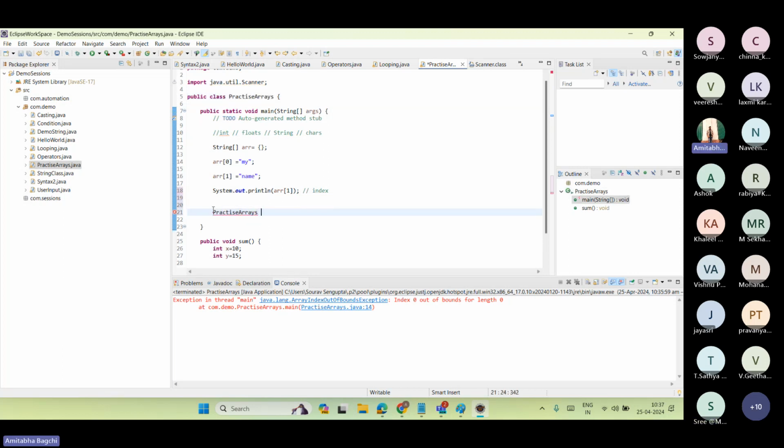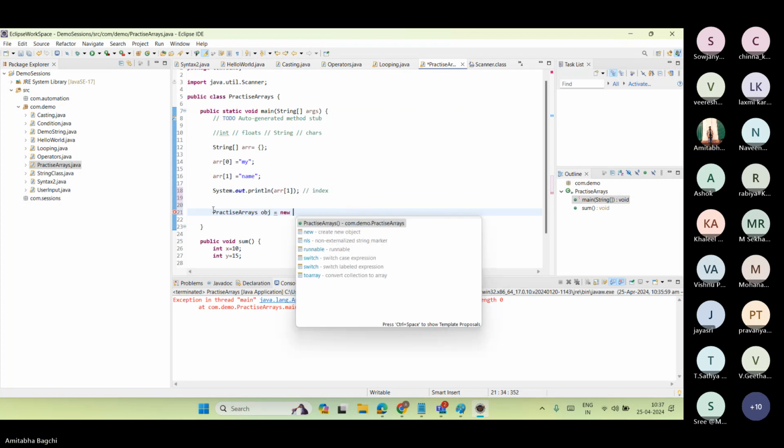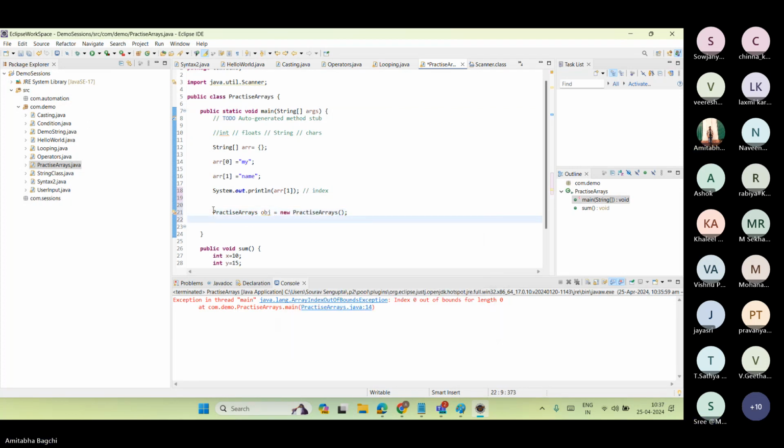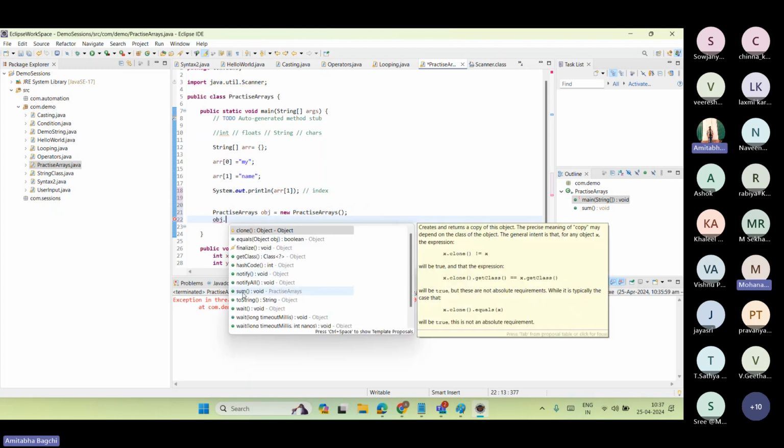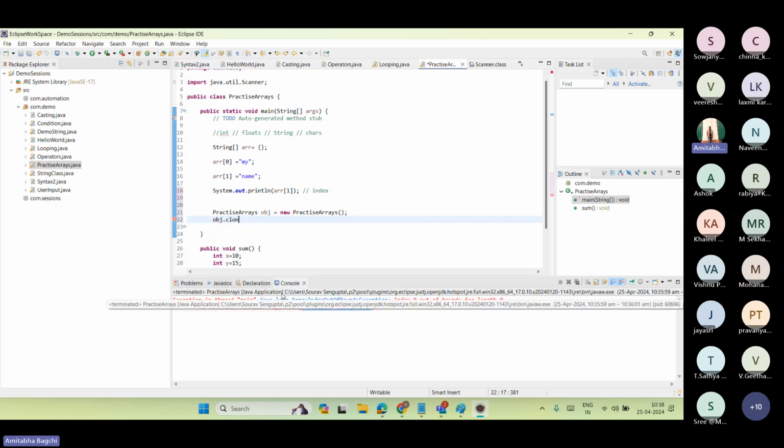Practice arrays obj equals new practice arrays. Now I have created an object for this class, and this class holds this method. Same as Scanner: Scanner was a class, and these were the methods inside it, correct? So I have created an object. If I type obj dot, I should be able to see the sum method here. Yes, it's coming. Practice arrays is the class name, just as it was Scanner there. So I give sum here.